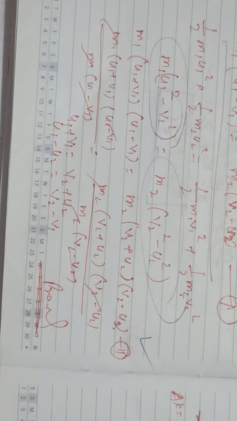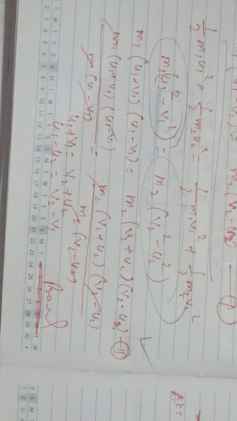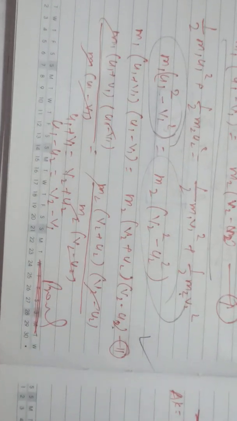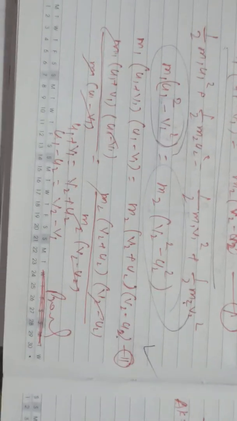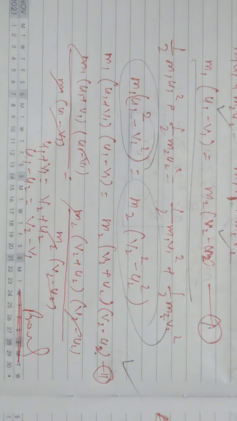So we have proved that in a perfectly elastic collision, the relative velocity of separation remains equal to the relative velocity of approach. After that, using the many formulas, you can find the expressions for the velocities V2 and V1, and the special cases you can also discuss by yourself. That is a very easy thing.